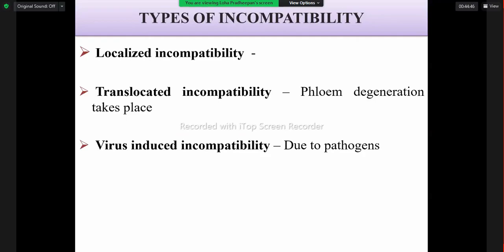The localized incompatibility is due to the physiological processes being influenced or affected. Translocated incompatibility is especially due to the degradation of the phloem. Then virus-induced incompatibility is due to the presence of virus in the plant.